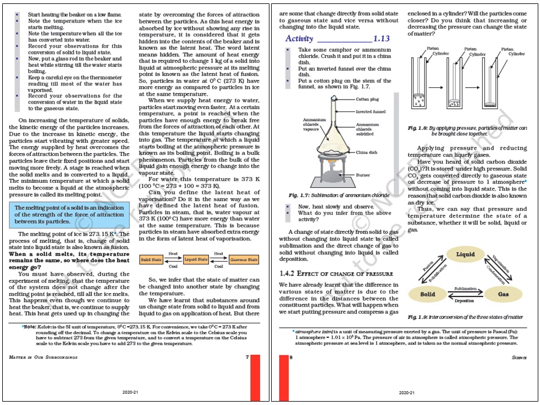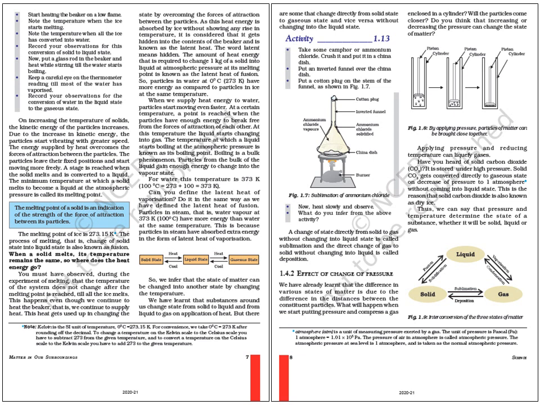In all three states of matter, the distance between the particles is different. In solid, particles are close to each other. That means there is less distance between the particles of solid. In liquid, the distance between the particles is more than the solid and less than the gas. In gas, the distance between the particles is more than the solids and liquids.